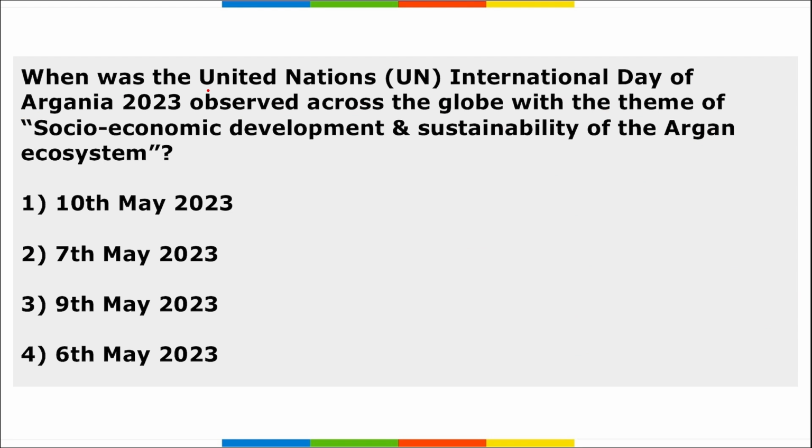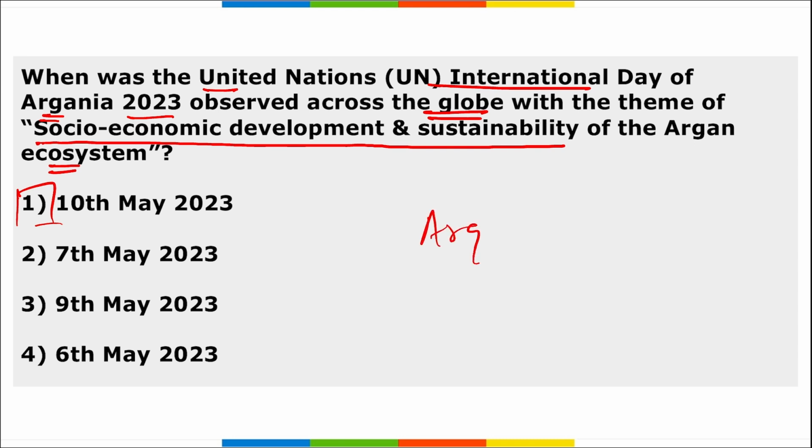Next, when was the United Nations International Day of Argania 2023 observed across the globe with the theme Socio-Economic Development and Sustainability of the Argan Ecosystem? So when was it observed? On 10th of May, correct? And it is basically to create awareness about the major role of the argan tree. This is the native species of Morocco.